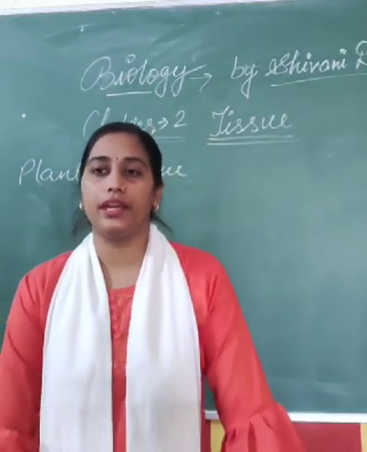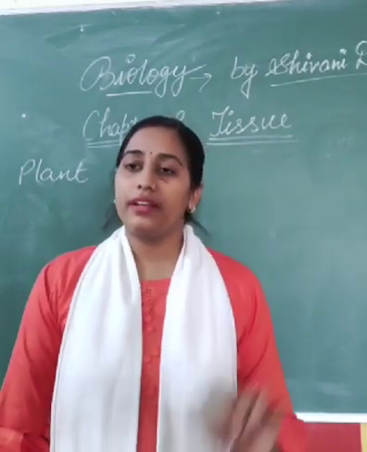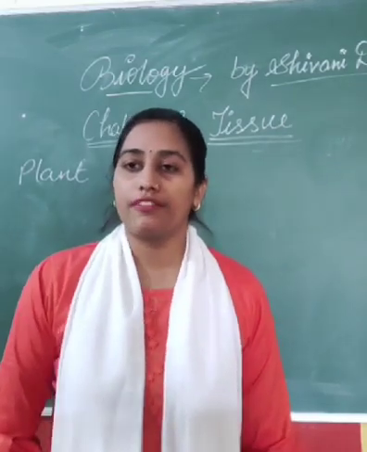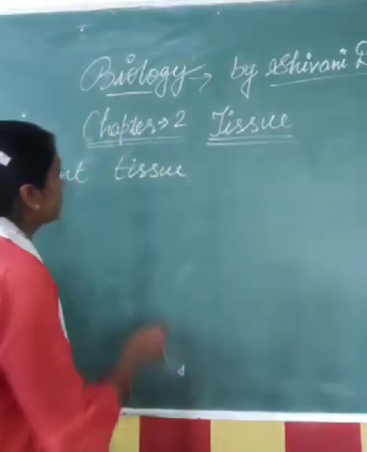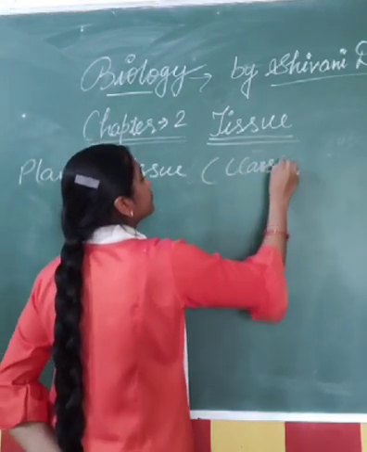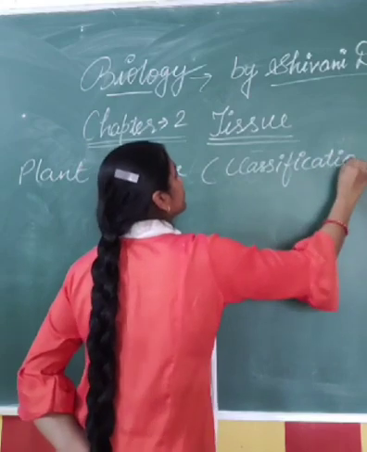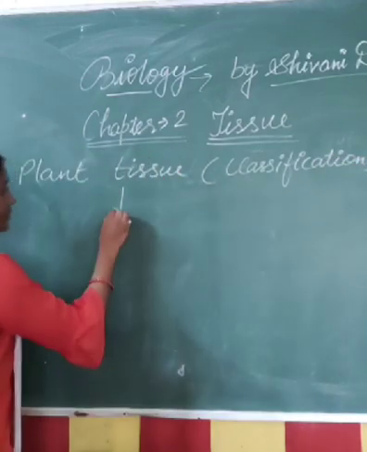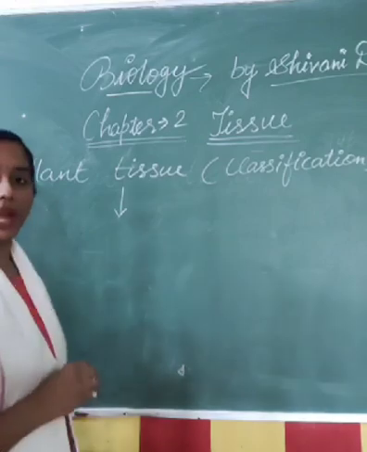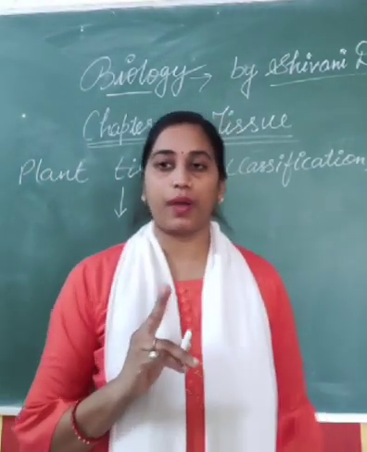I am going to start plant tissue, and first of all we will understand the two main types, its classification. Plant tissue is mainly categorized into two parts.